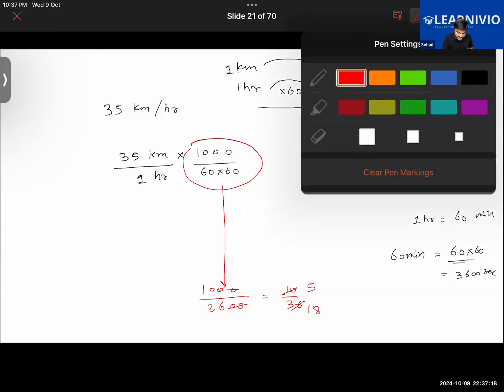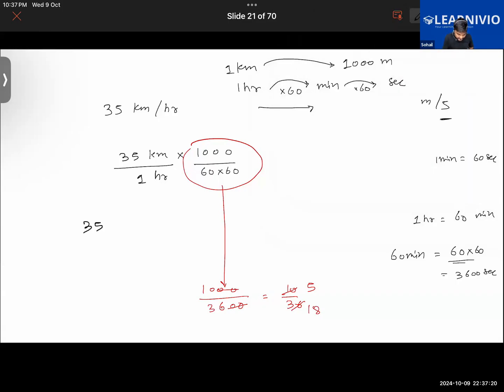Right. Now we can simply multiply 35 kilometer with 5 upon 18, and then our answer will come in meter per second. Getting it now? That is how we have to do.